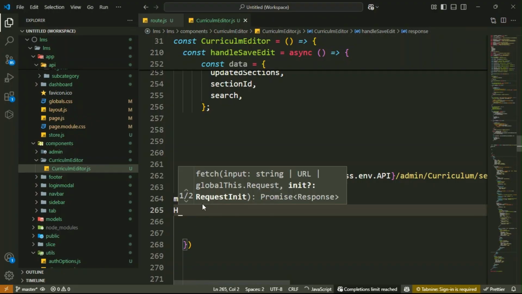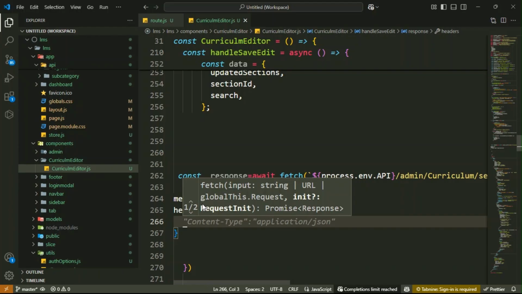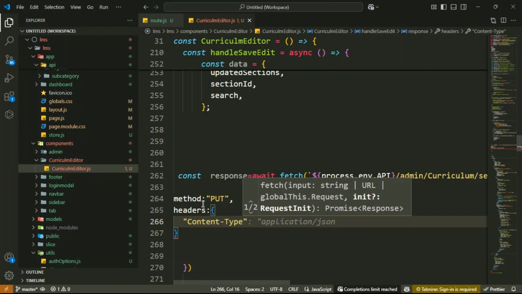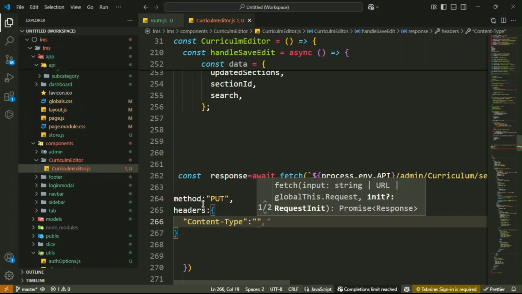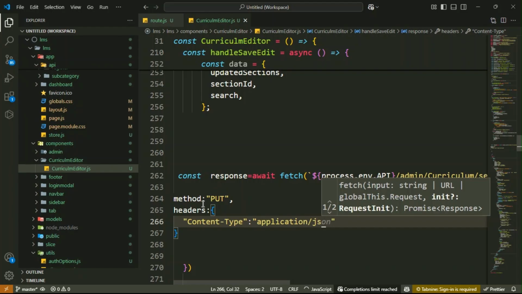Then inside it you have to define the headers. Here basically make it in JSON format. Content type, that is application JSON.